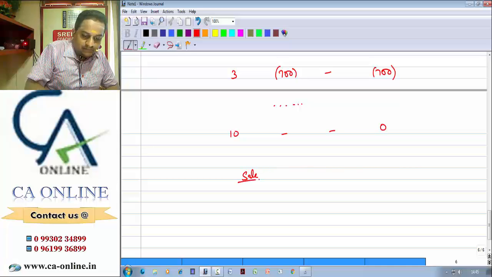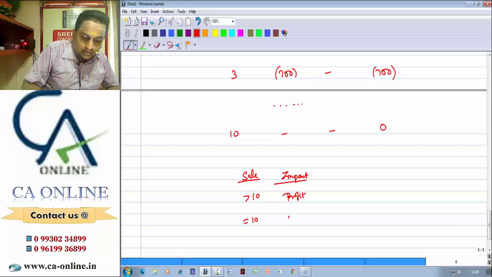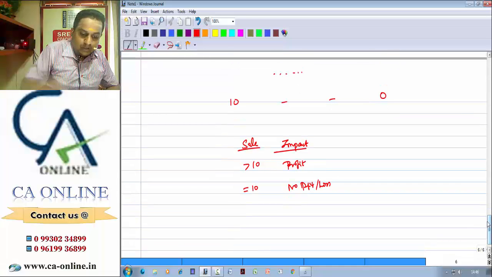Sale level, if it is more than 10, what is the impact? I'll be getting profit, which we call margin of safety. If the number of units sold is equal to 10, what will happen? I'll be ending up with no profit or loss.